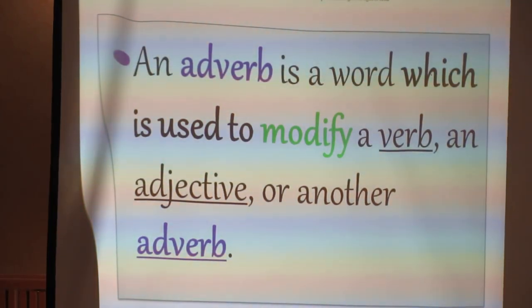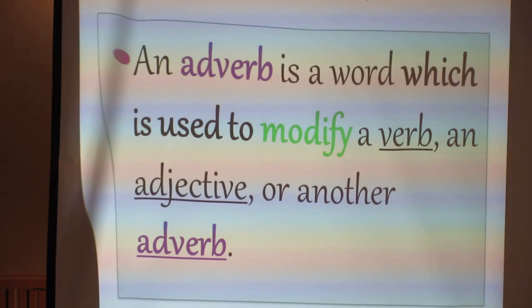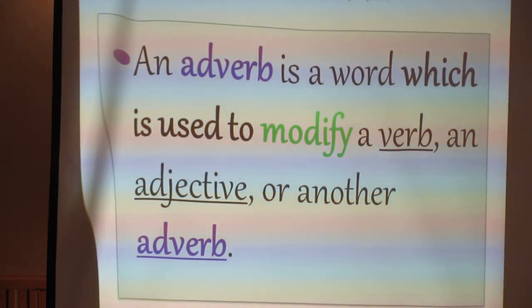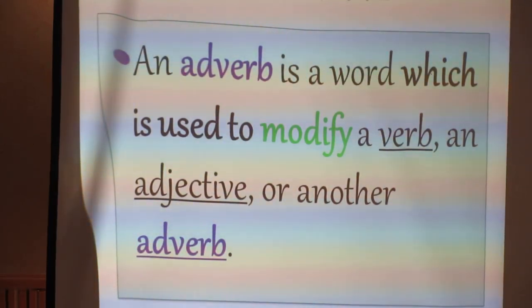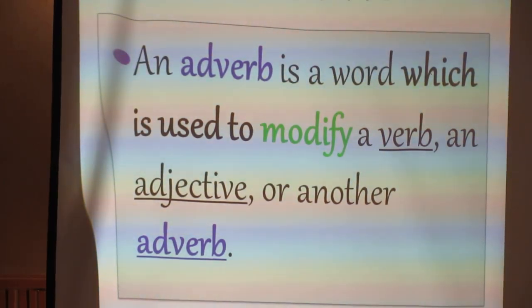So what is adverb? Adverb sometimes can be called adjective of the verb. How to describe the verb? Okay, so adverb goes with the verb to modify, to describe the verb for the majority. Then also it deals with the adjective, to describe it or to modulate it. And also an adverb can deal with another adverb.